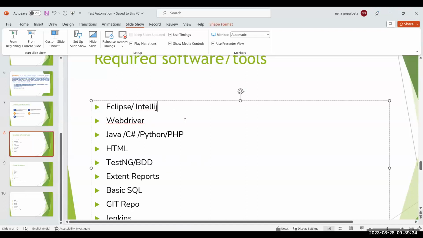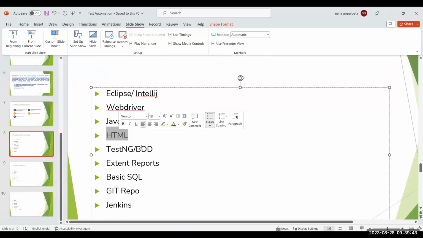Yesterday I was telling about the required software or tools for Selenium. I think we covered up to HTML, and why HTML is required to learn Selenium. Next we'll go with the required framework, whether it may be TestNG or BDD, because a couple of companies go with TestNG or BDD. Both are different kinds of frameworks, but the Java code you write inside them will be the same. BDD is only more user friendly.